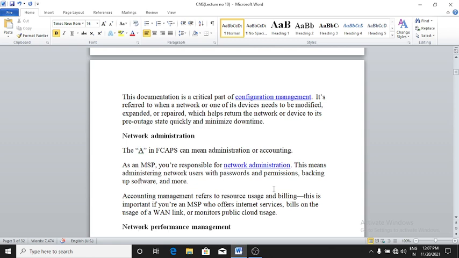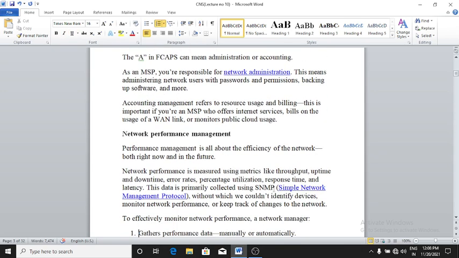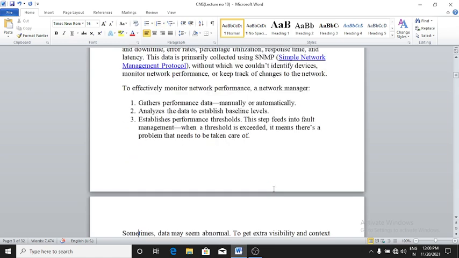Accounting management refers to resource usage and billing. This is important if you are an MSP who offers internet service billed on the usage of a WLAN link or monitors public cloud usage. Clear?